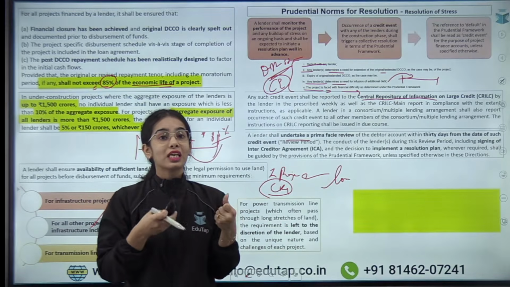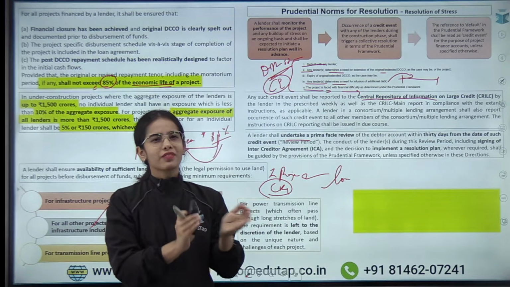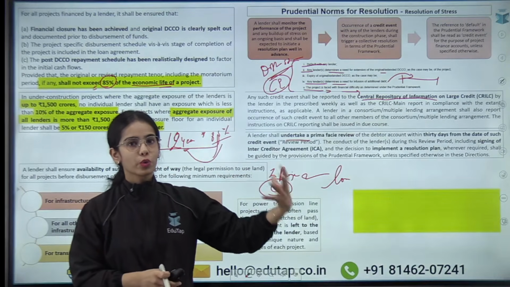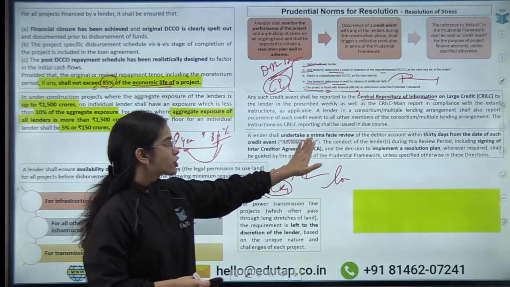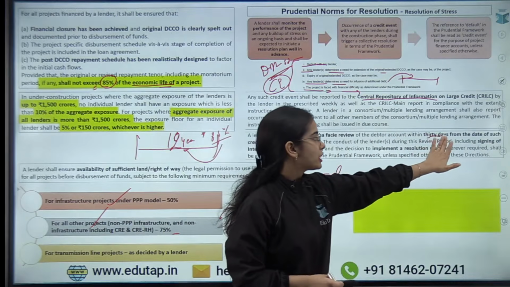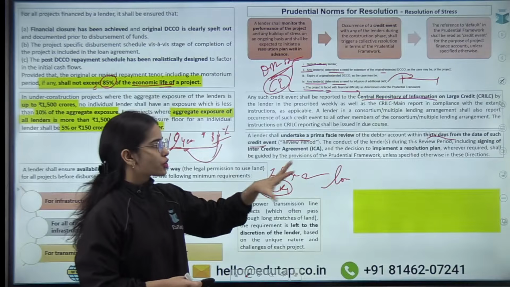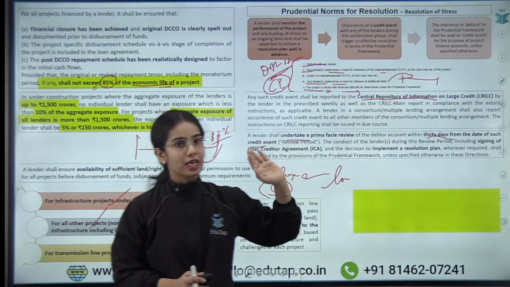Is the stress a very big stress, or a very small stress that the project owner will be able to tackle? Okay, so the review should happen within 30 days from the date of such credit event. And there should be a proper review, and the resolution plan has to be provided.